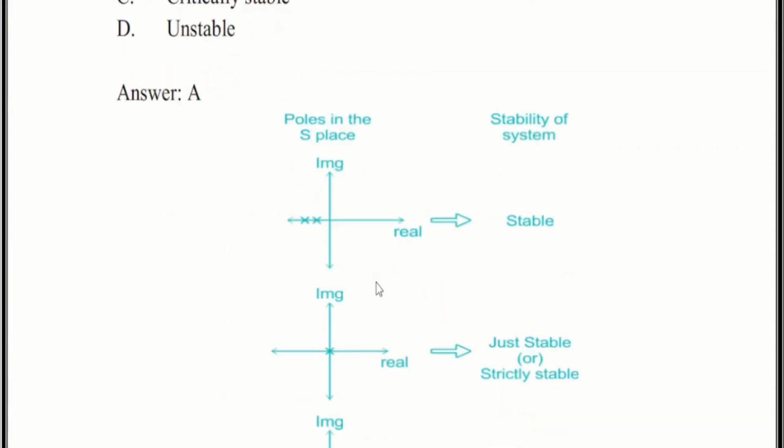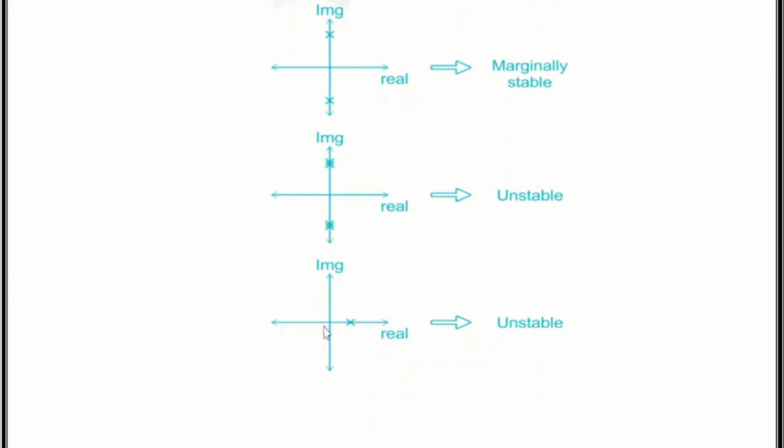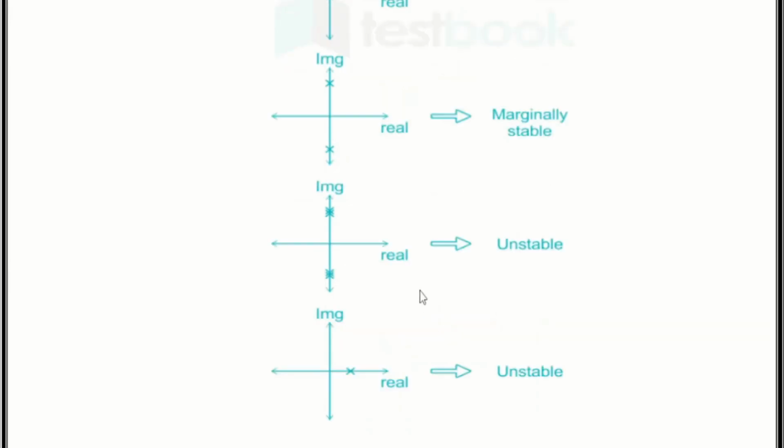Now we come to the figure. The stability of a system depends only on the location of poles, not on the location of zeros. You can see from the first figure, there is an imaginary line and a real line. If the poles are located on the left side of the S-plane, then the system is stable. And you can see from this figure, if any pole is located on the right side of the S-plane, the system is unstable.